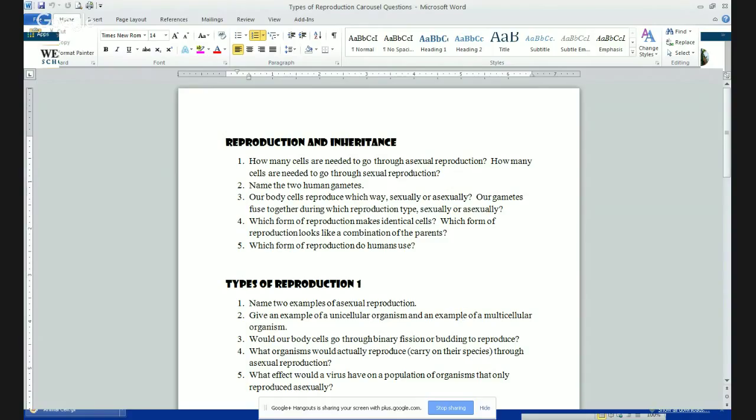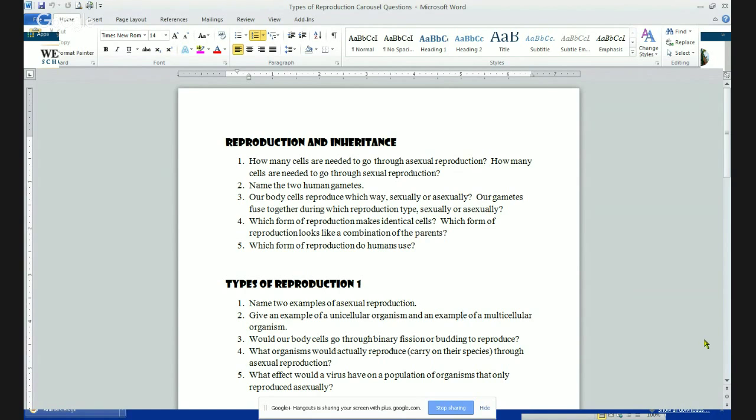And number five, which form of reproduction do humans use? That would be sexual reproduction. Because I don't know about you, but I certainly can't divide myself to make a new organism, so I'm not going through asexual reproduction. All right, next section is the types of reproduction.